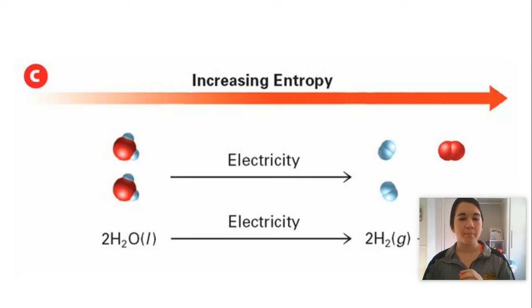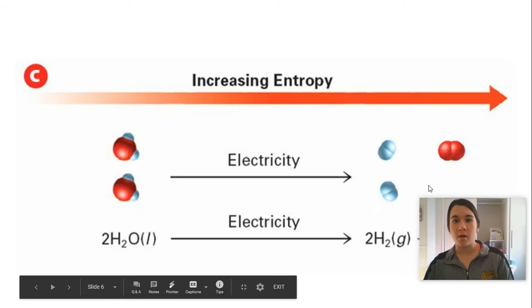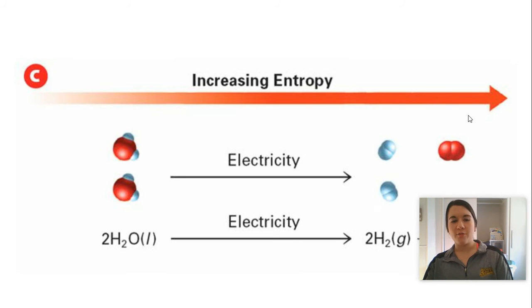Our third way, okay, deals with the number of molecules that we have in a chemical reaction. So this is the electrolysis of water. So we start with 2 water molecules, and we end up with 2 hydrogen molecules and a molecule of oxygen. So we've broken down these 2 water molecules, and in our products we have 3 molecules. And if you think about it, over here we only have 2 things. So there's only so many ways they can be arranged, right?